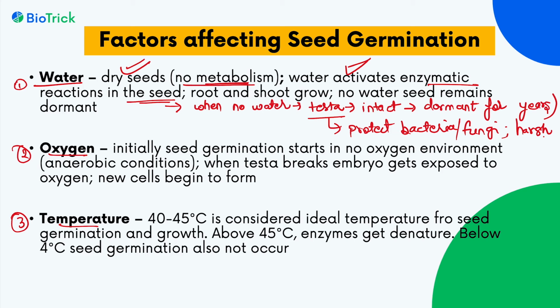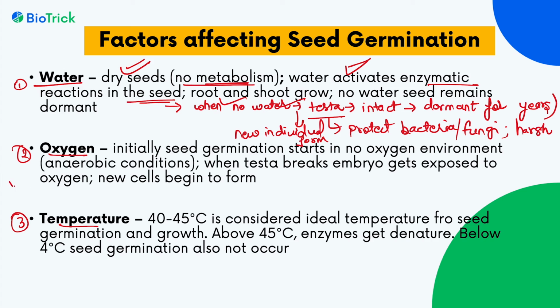So without water, the seed can remain dormant for years. So water is important to start the process of metabolism, and then the process of growth of the embryo. When the appropriate water condition is there, root and shoot grow and the new individual plant will form.